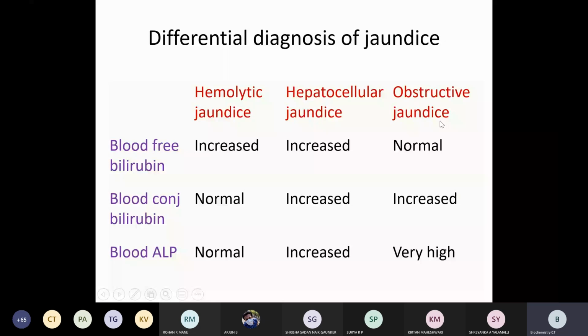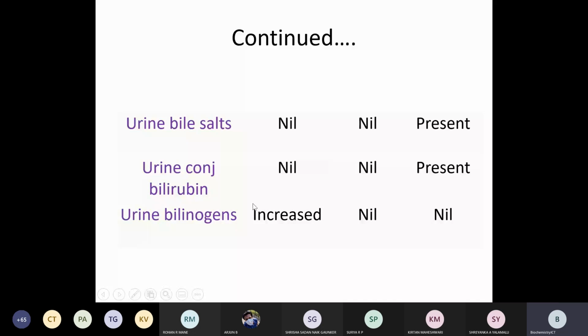Other than that, the other liver parameters, as I told, alkaline phosphatase level, as well as urine urobilinogen and urine bile salts, whether they are present, absent, or increased. Depending upon that, you can differentiate these different types of jaundice, which is already covered in the tutorial. And in this way, you can prepare the table.